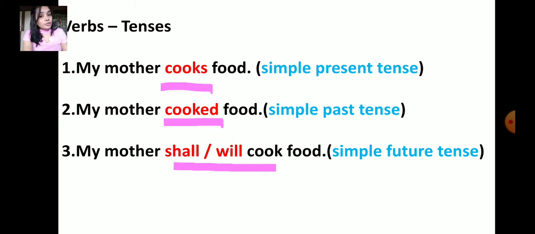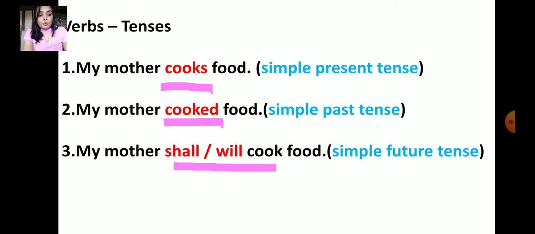That is afterwards, after some time. So therefore, it is said to be simple future tense. So we learned simple present tense, simple past tense, simple future tense. I hope it is clear, children.